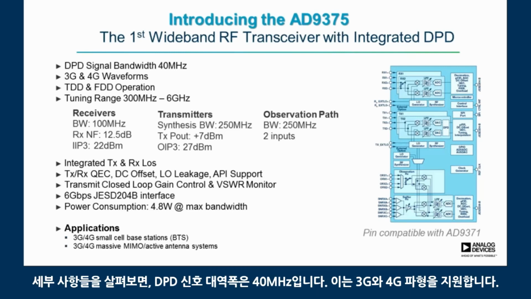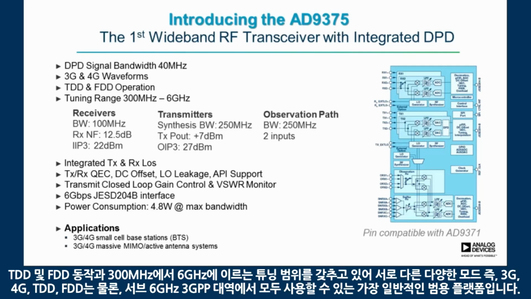So looking through some of the details, the DPD signal bandwidth is 40 megahertz. It supports 3G and 4G waveforms, both TDD and FDD operation, and a tuning range of 300 megahertz to 6 gigahertz. So all in all, this represents a great common platform device that can be used across a range of different modes, 3G and 4G, TDD and FDD, and then across all of the sub-6 gigahertz 3GPP bands.